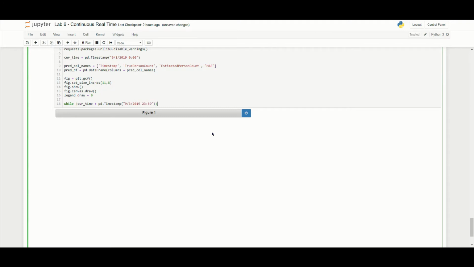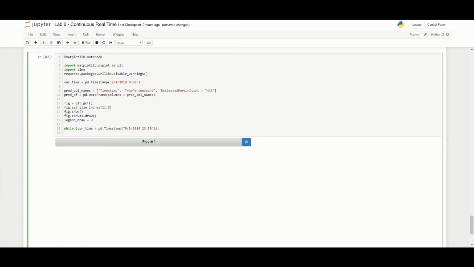So what we're saying is we're going to do everything in this loop as long as current time, which you'll remember is starting on September 1st at midnight, is less than the 3rd at 23:59. So we're going to go through every single time step here. What we're going to do every single minute is request the data from our web server.